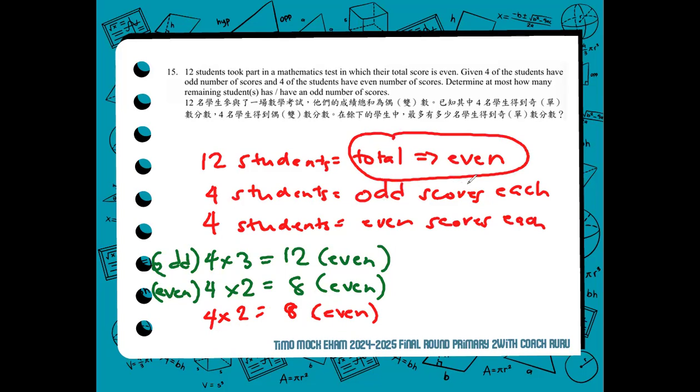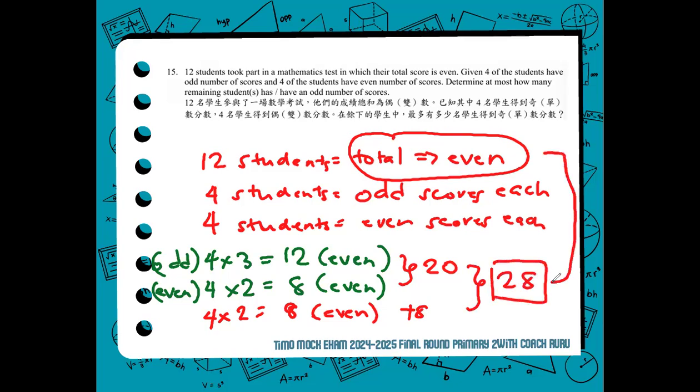Let's see. 12 plus 8 for the first 8 students is equal to 20. When we add the 4 times 2 for the unknown scores of the 4 students that we assumed may be even, this is equal to 28. And according to the condition, it is even. 28 is an even total.